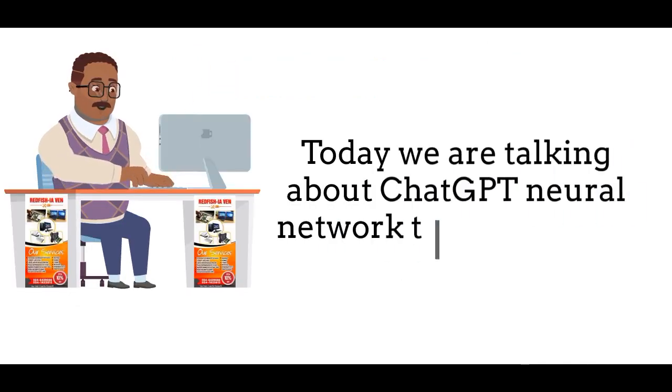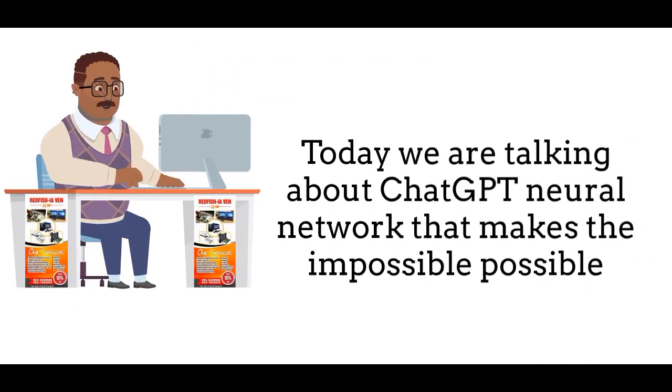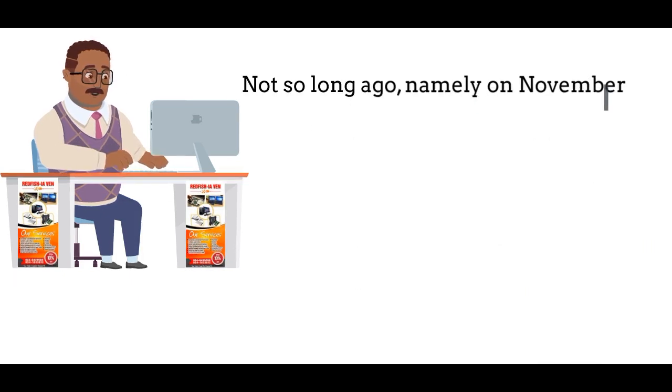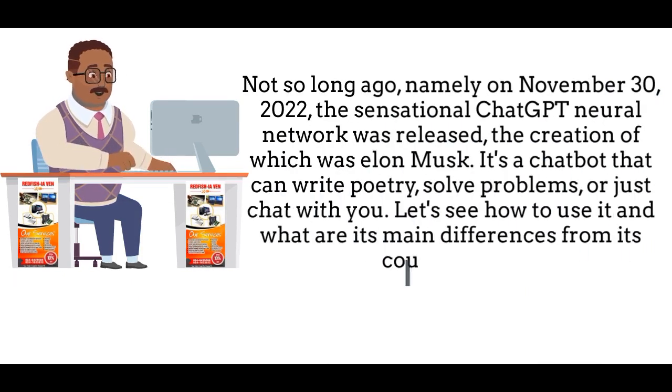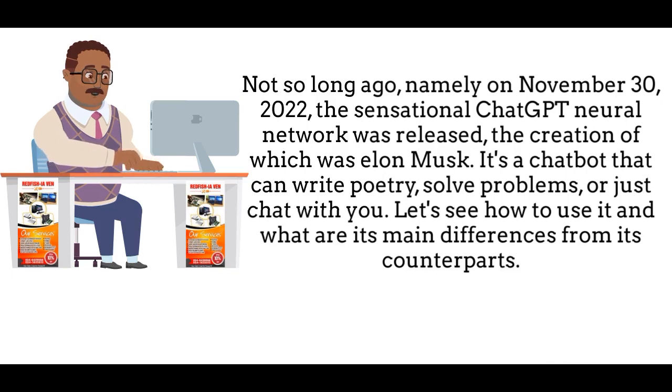Today we are talking about the ChatGPT neural network that makes the impossible possible. Not so long ago, namely on November 30, 2022, the sensational ChatGPT neural network was released, the creation of which was Elon Musk. It's a chatbot that can write poetry, solve problems, or just chat with you. Let's see how to use it and what are its main differences from its counterparts.